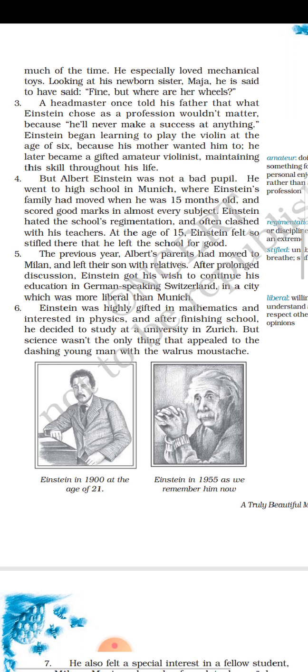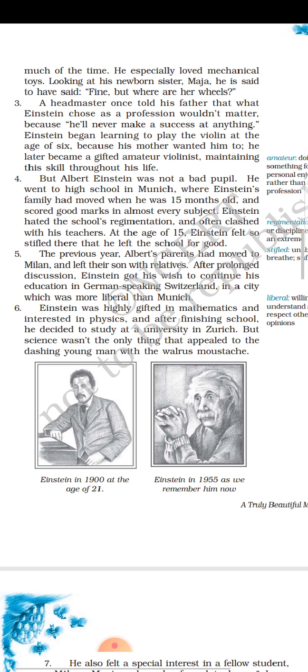Number 4. But Albert Einstein was not a bad pupil. He went to high school in Munich, where Einstein's family had moved when he was 15 months old, and scored good marks in almost every subject. Einstein hated the school's regimentation and often clashed with his teachers. At the age of 15, Einstein felt so stifled there that he left the school for good.